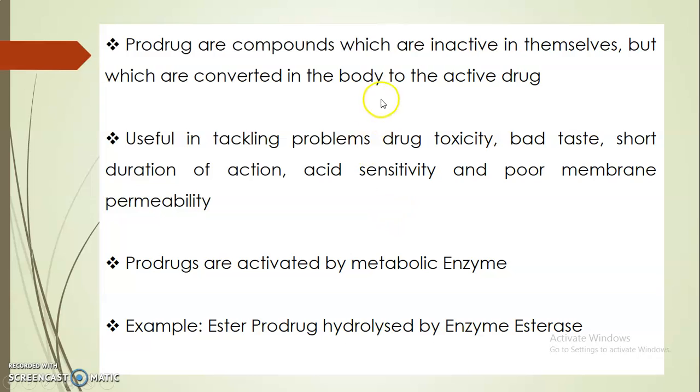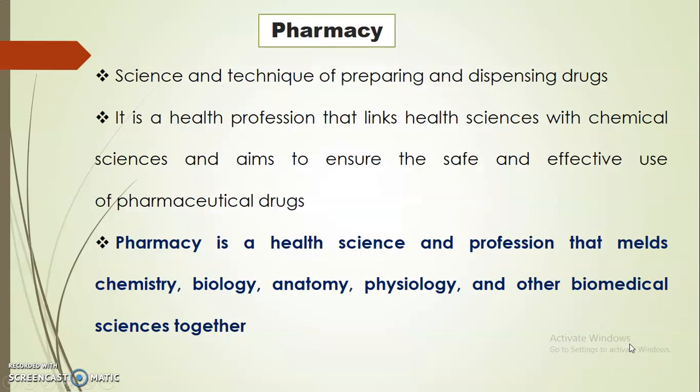So prodrugs are compounds which are inactive themselves but which are converted in the body to the active drug. It is useful in tackling problems like drug toxicity, bad taste, short duration of action, acid sensitivity, and poor membrane permeability. Prodrugs are activated by metabolic enzymes, for example, ester prodrugs hydrolyzed by the enzyme esterase.